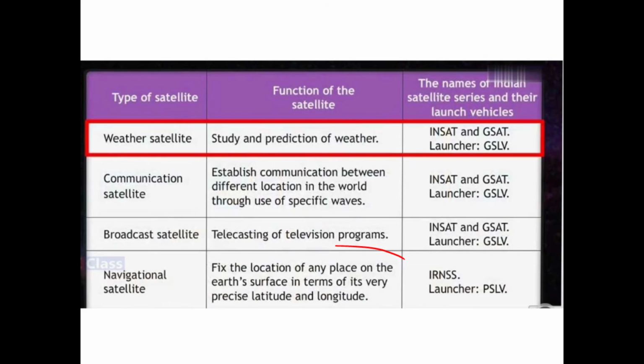The navigation satellite fixes the location of any place on the earth's surface in terms of very precise latitude and longitude. Now you are also on mobile, you are using navigation, right? Where does it come from? Through this navigation satellite. We have a different launcher for it, and that is PSLV, and the satellite is the Indian Regional Navigation Satellite System, IRNSS.